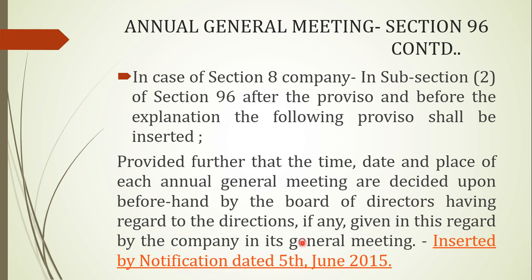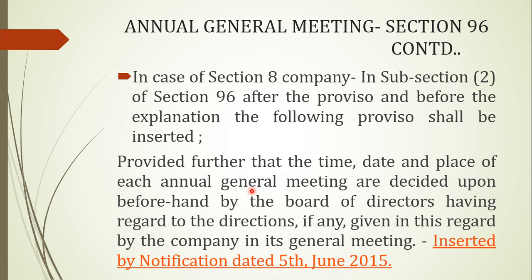This proviso reads: provided further that the time, date, and place of each annual general meeting are decided beforehand by the board of directors, having regard to the directions, if any, given in this regard by the company in its general meeting. It's a very simple proviso, saying that the annual general meeting date, time, and place would be decided beforehand by the board of directors, and this proviso was inserted by notification dated 5th June 2015.